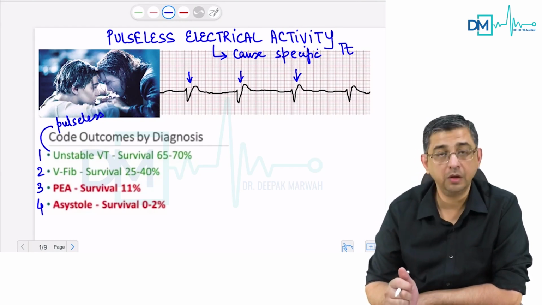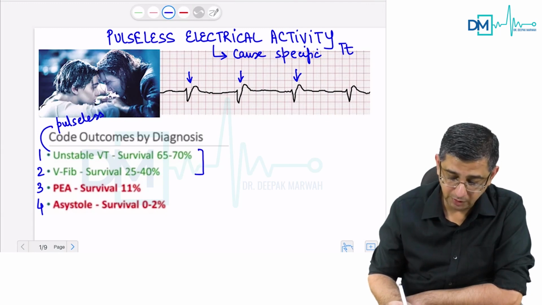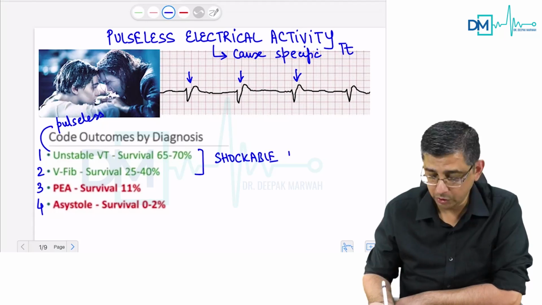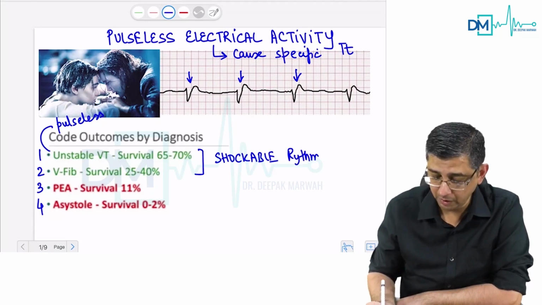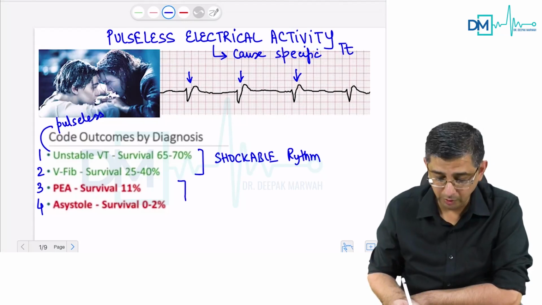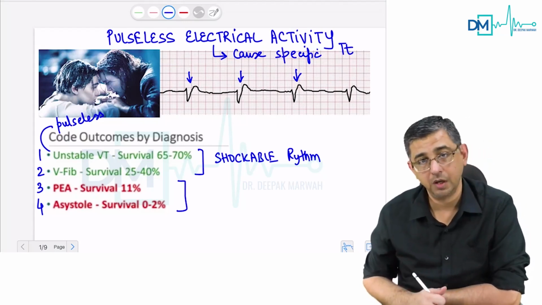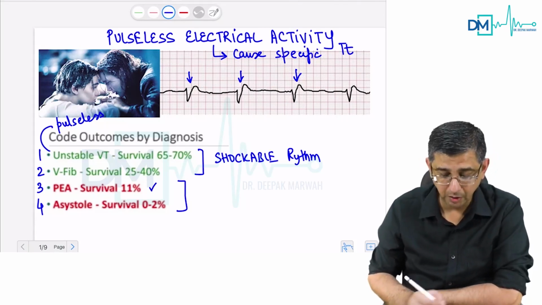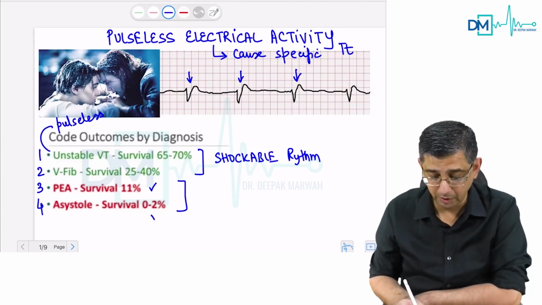So is the case of ventricular fibrillation. Both of these are called shockable rhythms, and they are in green because the chances of survival of the patient with respect to shockable rhythms will definitely be superior as compared to the inferior two conditions where we do not shock the patient. In pulseless electrical activity, you can see the survival rate is a mere 11%. In asystole, it is a mere 2%.